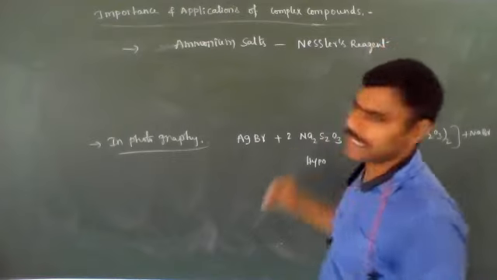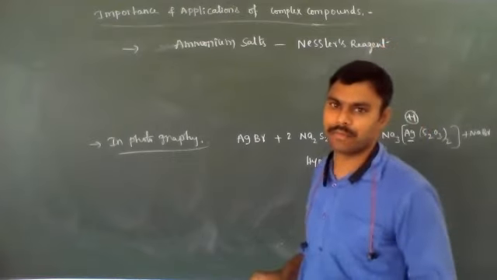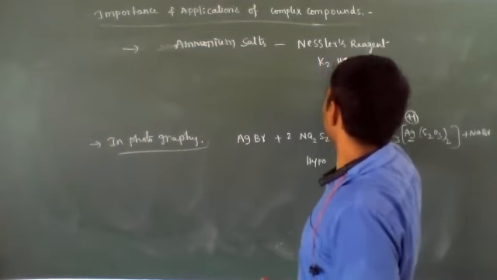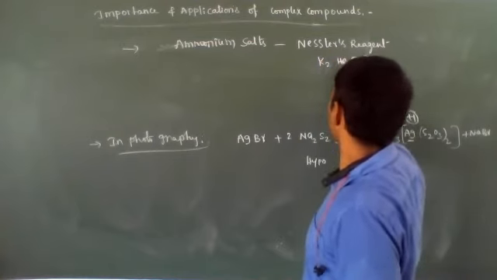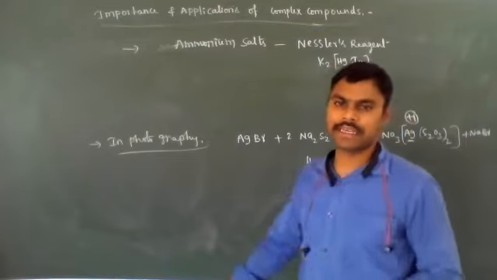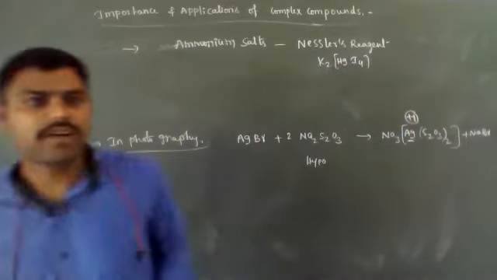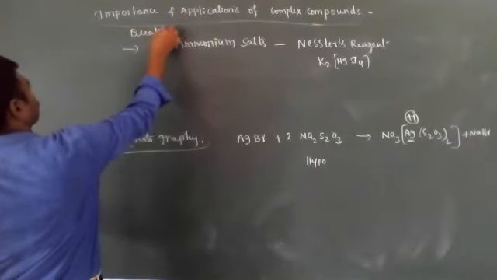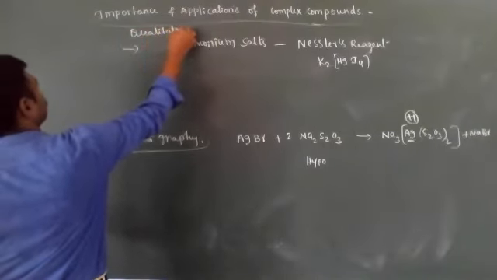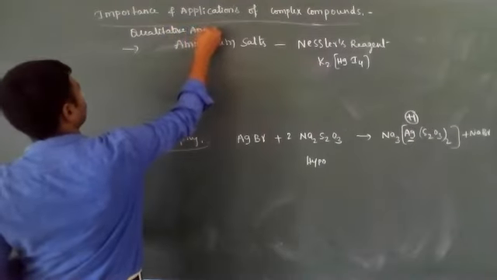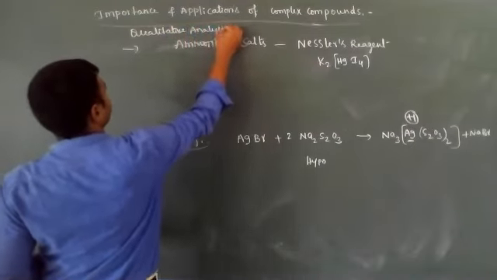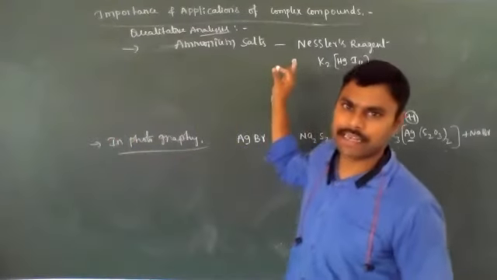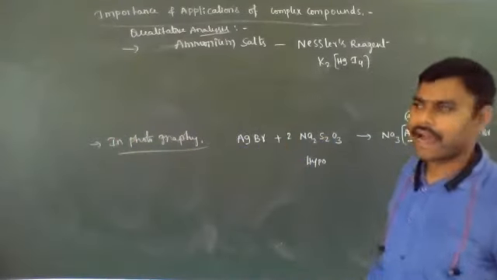Nessler's reagent. Nessler's reagent is a complex compound or coordination compound. Its formula is K2HgI4. For identification of ammonium salts in qualitative analysis, we use Nessler's reagent. Already we did that in practicals.